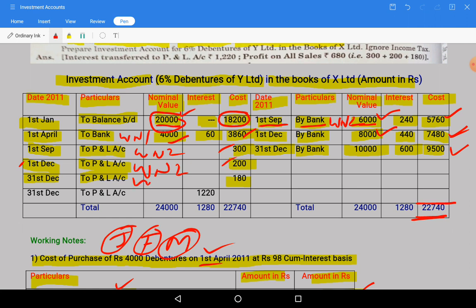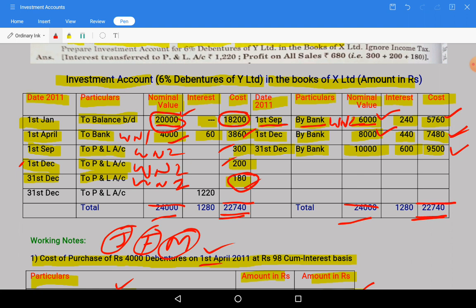Lastly, from working note 2, in the last column, a 180 rupees profit is there. Total will become 22,740. As both debit side and credit side are the same, there is no profit or loss on this. Already we have accounted the profit of 180 rupees on the last sale.